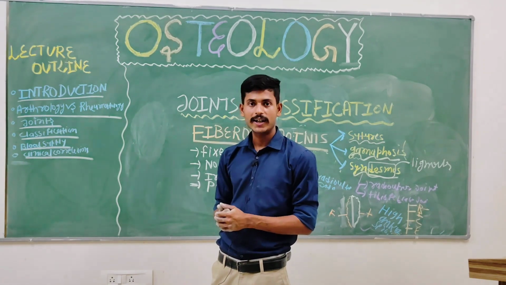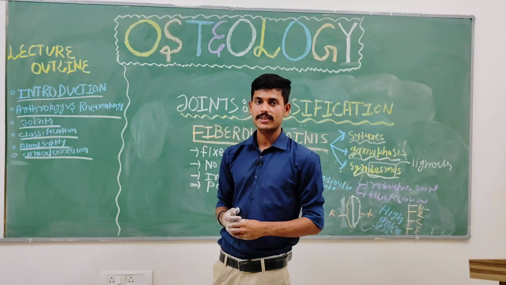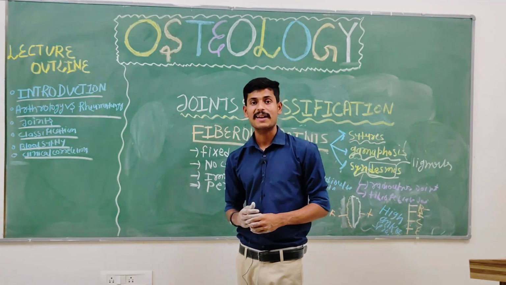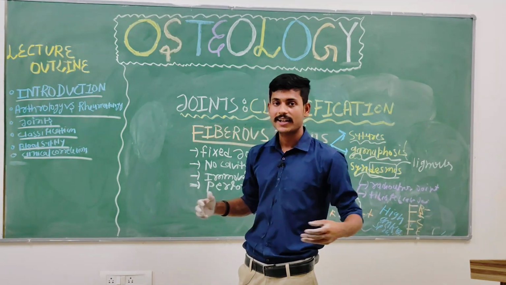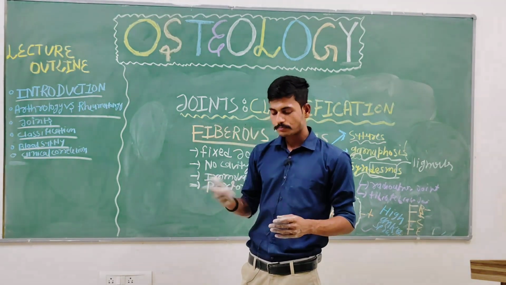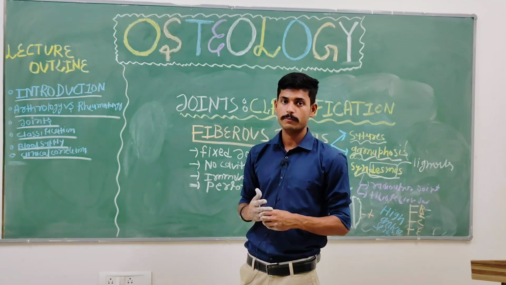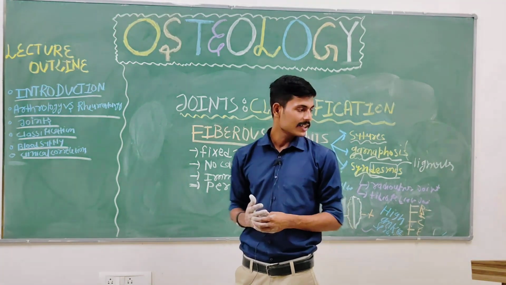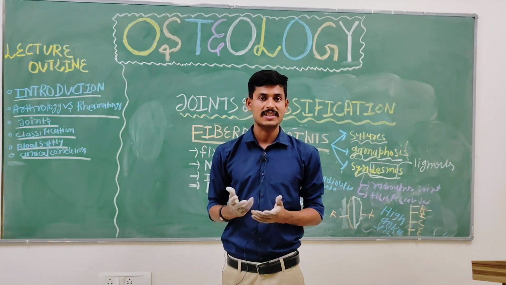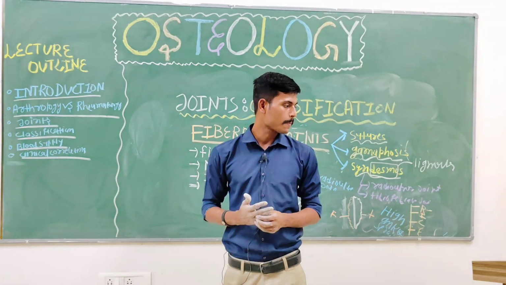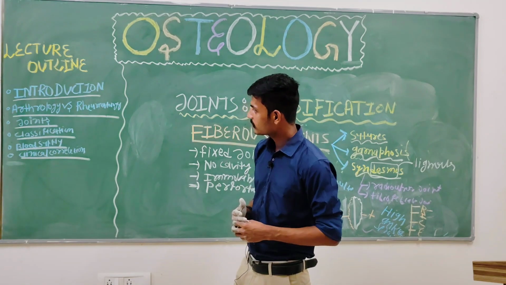Then we defined the characteristics of joints: joints have a direct correlation with the muscles, a unique type of blood supply, and a unique type of innervation. Joints are directly correlated with muscle strength. Joint problems are common in old age, and lack of exercise can cause joint diseases. Too much, severe exercise can also cause joint diseases, and there are other hormonal problems.